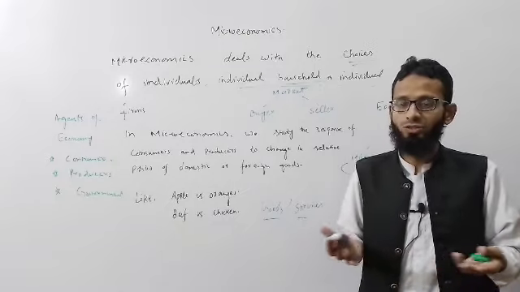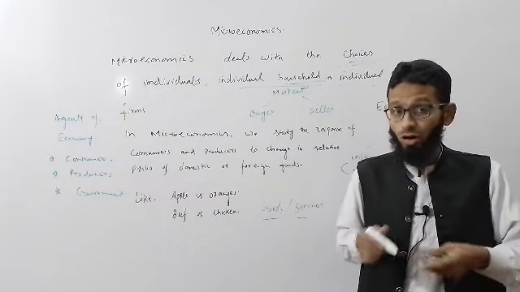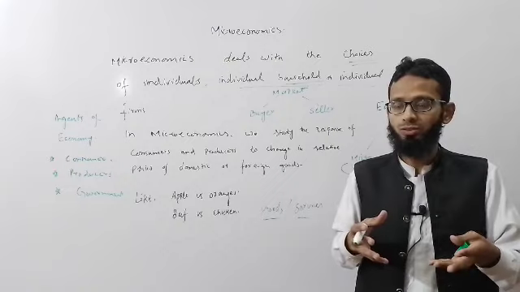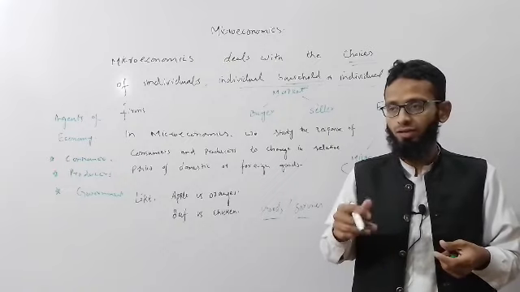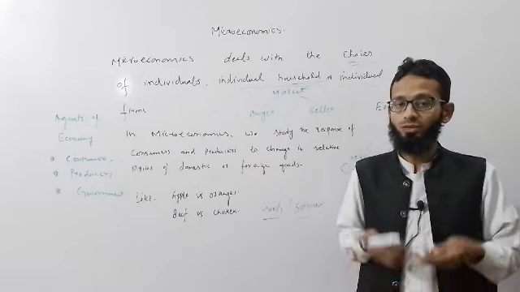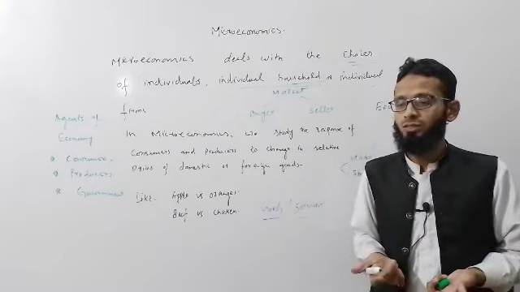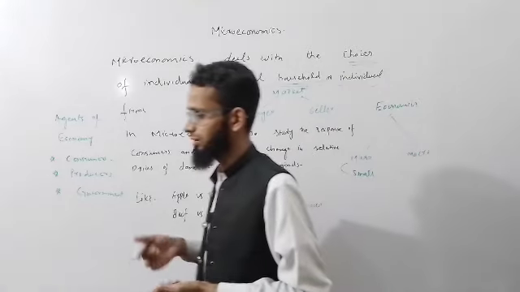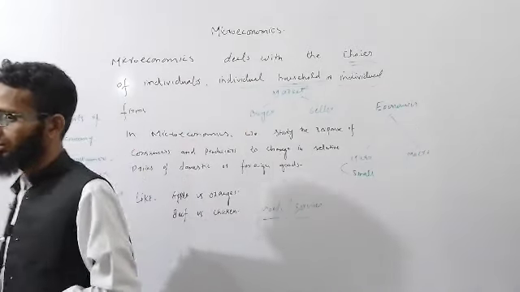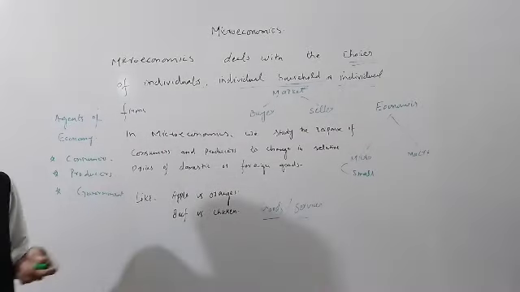For example, one individual has money of $30. How does an individual choose which types of goods he wants to buy? He has to choose from the goods available in the market. So there are a number of choices for the individual household and also for the individual firms.